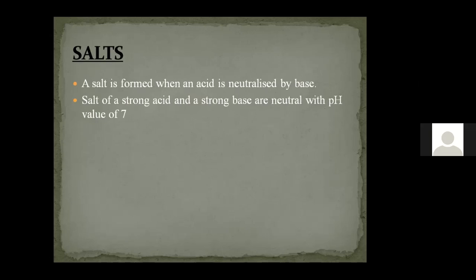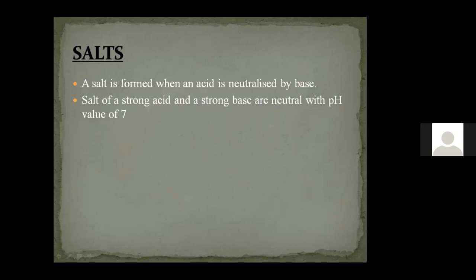When we use a strong acid and a strong base, the complete strength of the acid will be neutralized by the strength of the base. For example, strong acid, I have taken 10 H plus ions, and strong base which contains 10 OH minus ions. So 10 H plus ions will be neutralized by 10 OH minus ions and we will get water, which means we will get the salt which is neutral in nature and its pH value is 7.